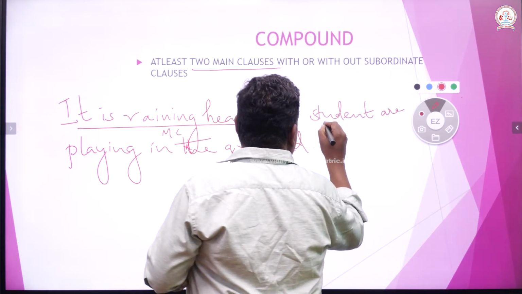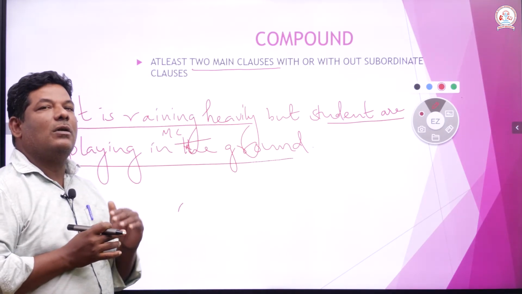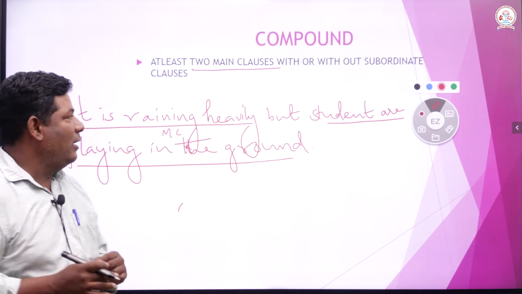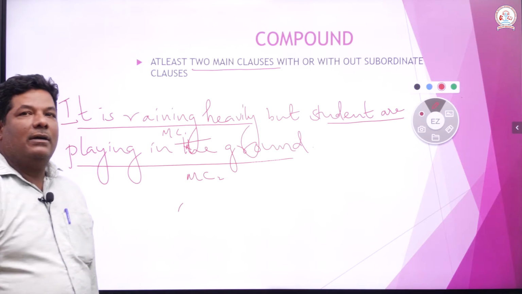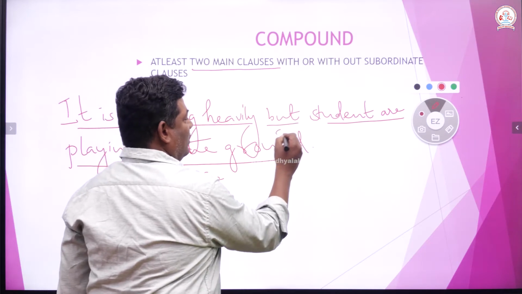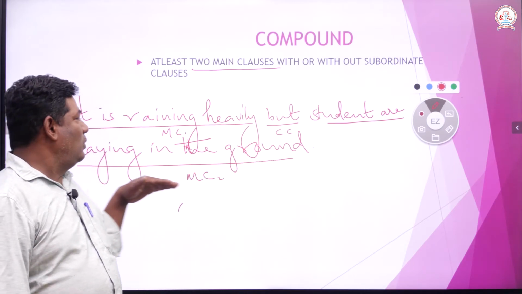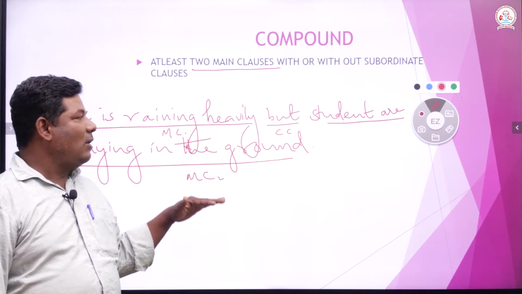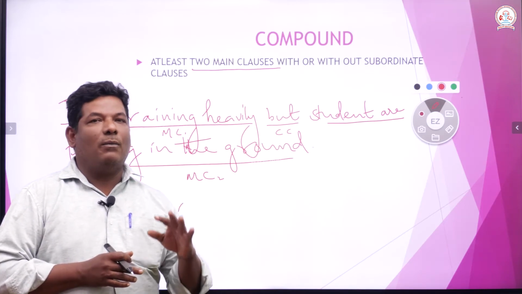Again, students are playing in the ground. This sentence stands alone and gives complete meaning. Therefore, this is also a main class. This is main class 1, this is main class 2, right. And they are connected by a coordinating conjunction. But: it is raining heavily, but students are playing in the ground. So, two main classes are connected by coordinating conjunctions. That is why we call it a compound sentence.